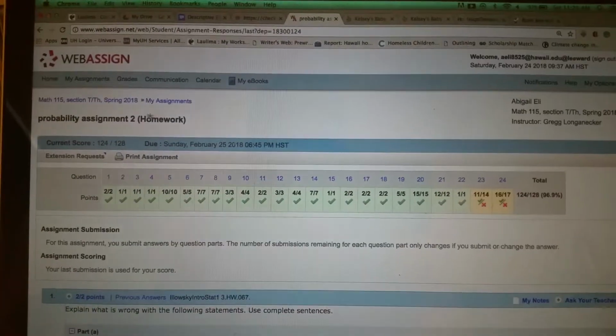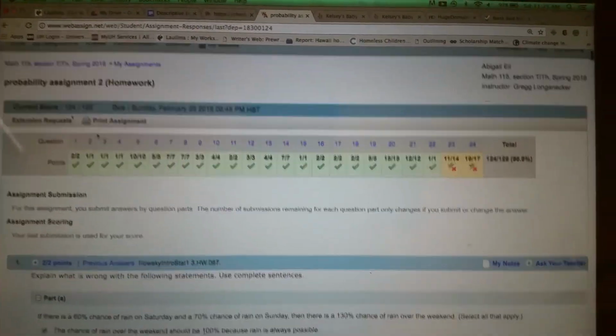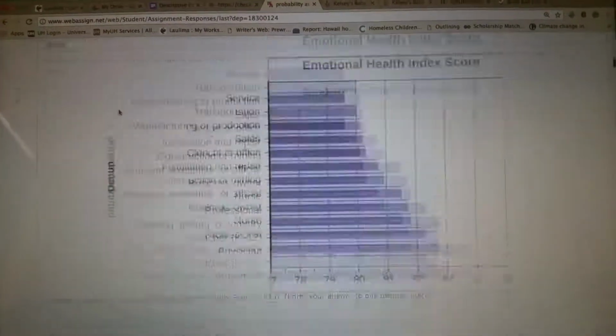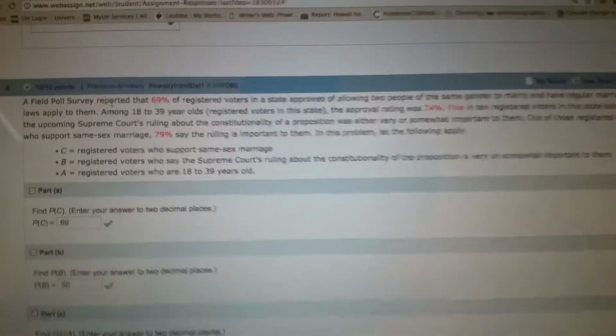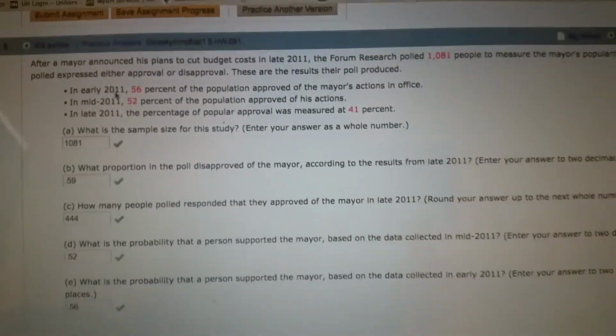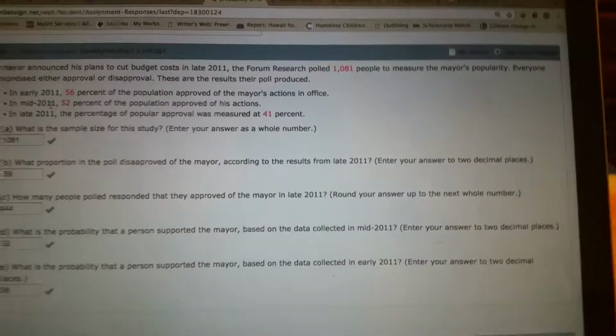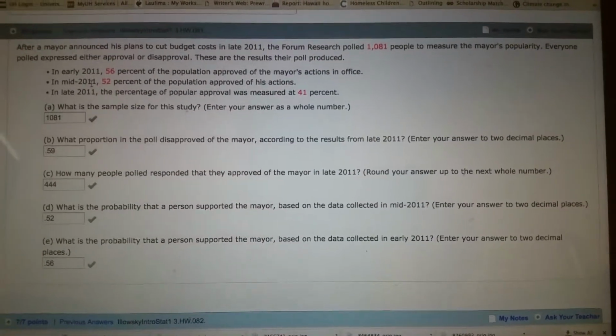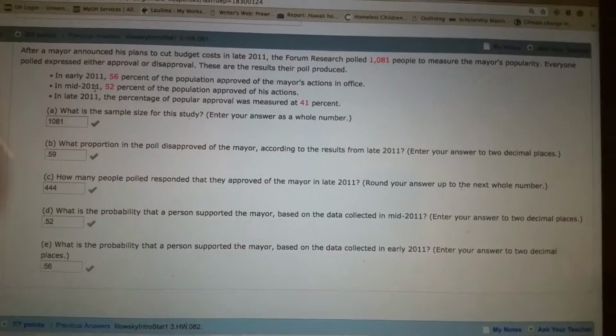We're doing math probability assignment number 2, which is due February 25th. Again, it's very similar to the new one that he gave us to practice with. We finished number 5 in the last video, so we're going to start on number 6. If you already have these, just skip over to the ones you need help with.